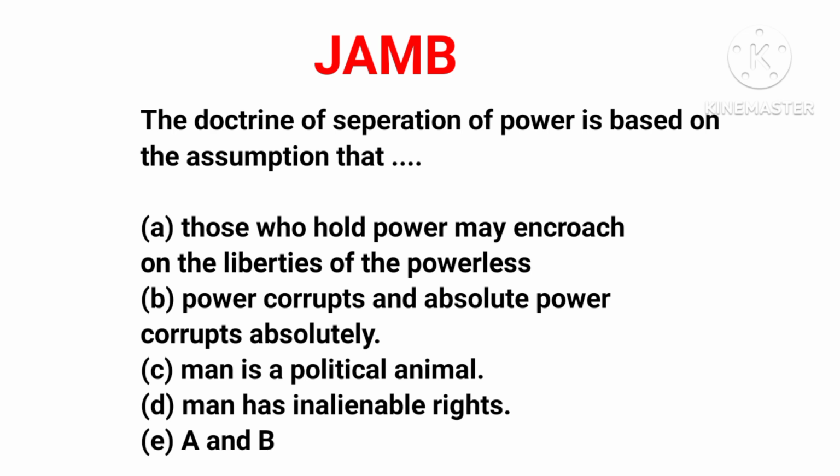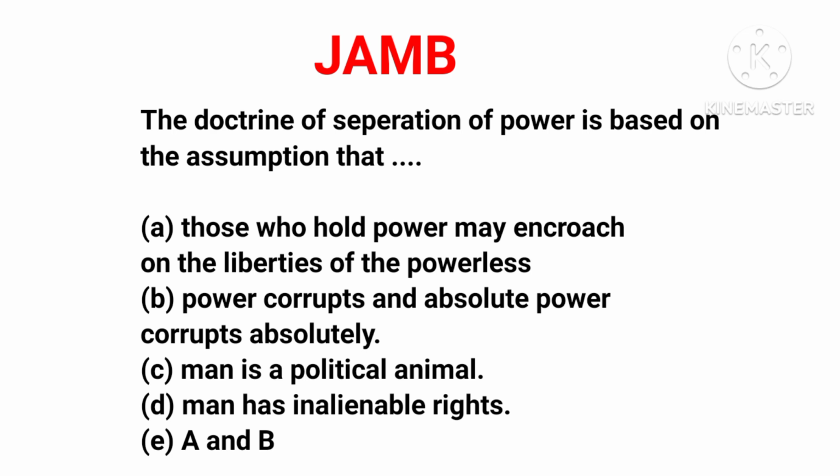A, those who hold power may encroach on the liberty of the powerless. You know that power corrupts, and power can be abused. So when power is not separated and is centrally held, it can lead to the ones that have the power encroaching on the liberties of the ones that do not have the power.